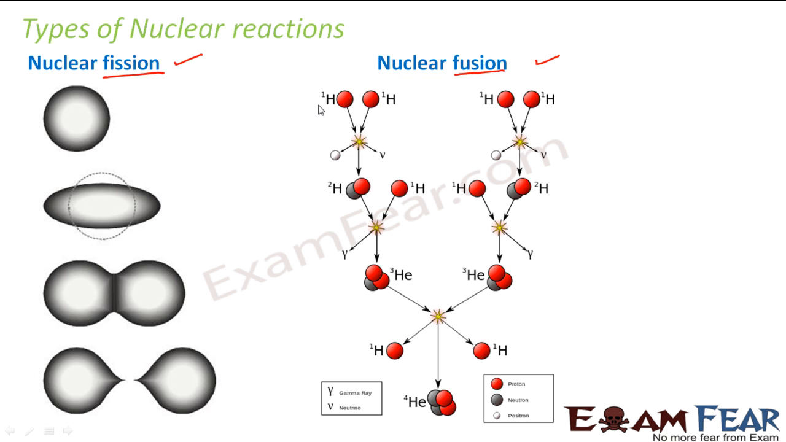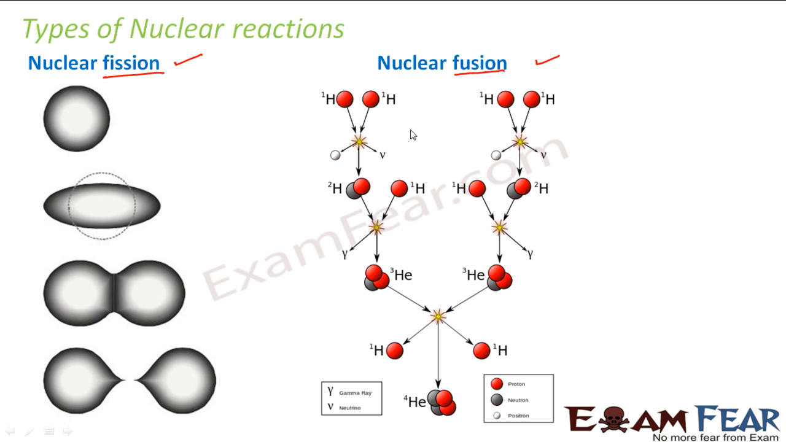So in this case, if you see two hydrogen atoms, they fuse together and they form deuterium. Again, this deuterium and this hydrogen fuse together and they form hydrogen 3, that is tritium. Then again, this tritium and this tritium combine together and then they form helium, right? So this is how the reaction takes place.